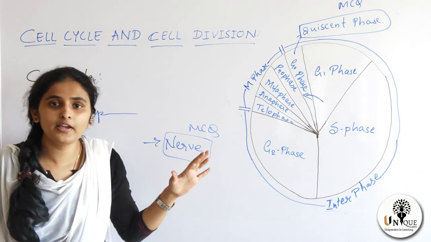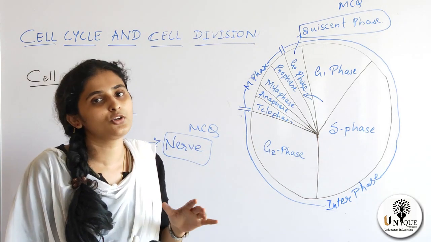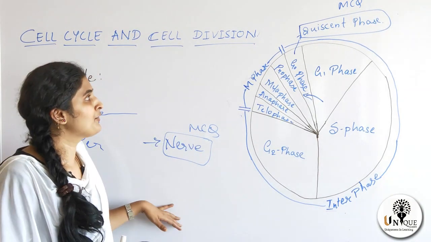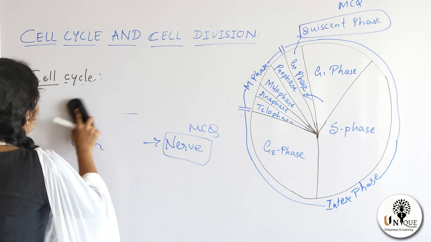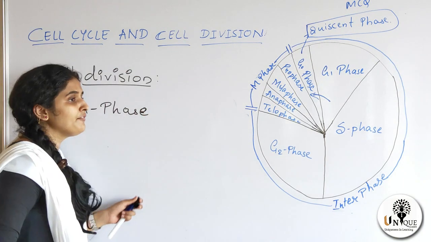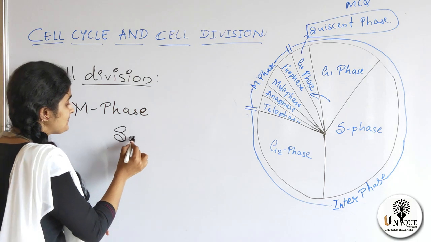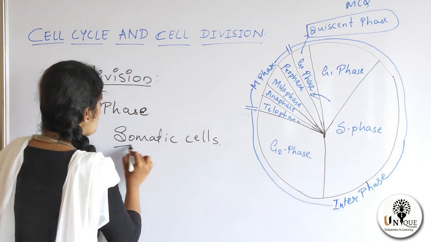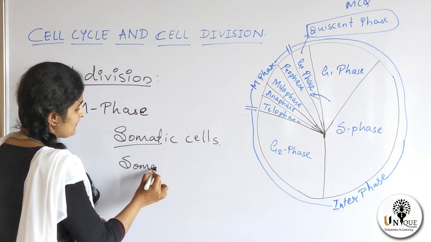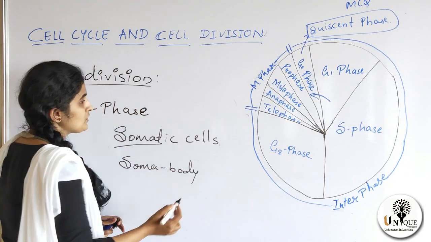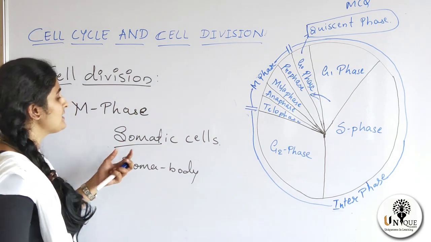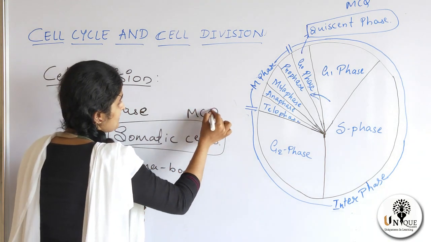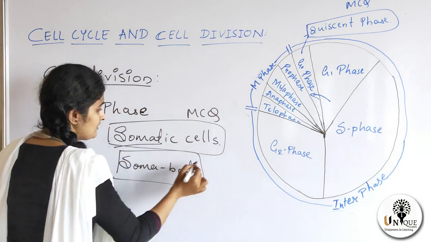So this is all about interphase, which consumes 95% of the duration of the cell cycle. This is the longest phase of cell cycle. Now we have to study about M phase, that is cell division. M phase takes place in somatic cells. Soma means body. This is also an MCQ question.